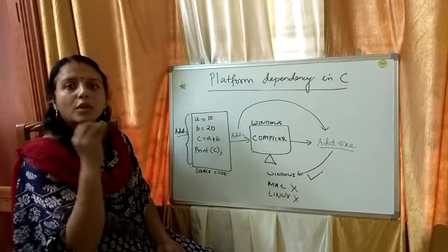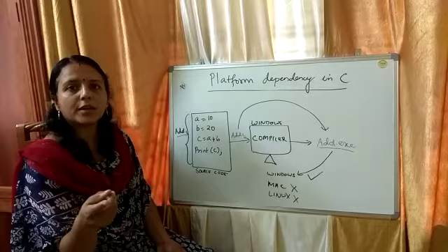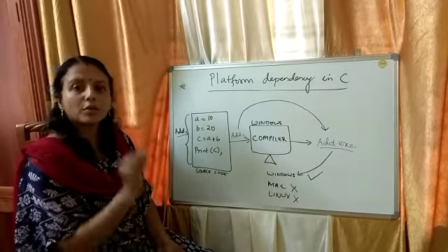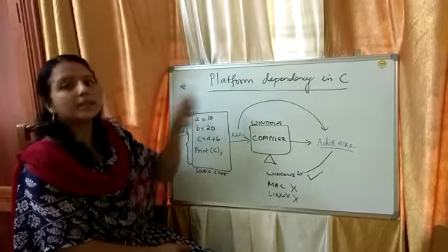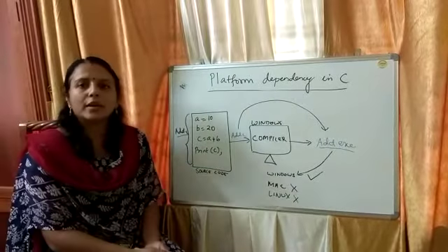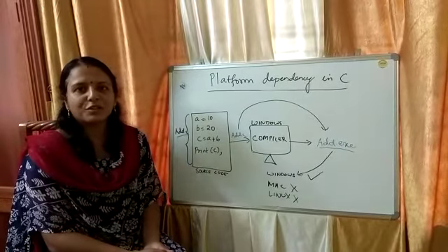That means the .exe file is always executed in a computer system having Windows operating system. Because of that, we call C programming language a platform dependent programming language. Okay, so this is clear to all of you.